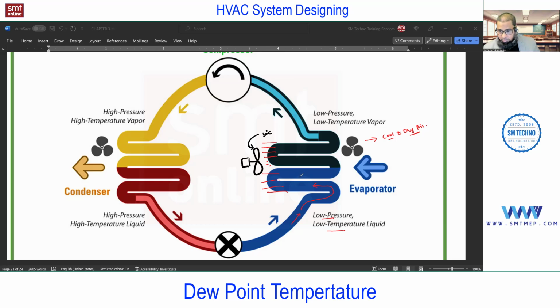Yes, one minute, sir. The less than or equal to temperature of the water, I mean the moisture? Yes. Not the refrigerant, because the water from the air is going to condense.